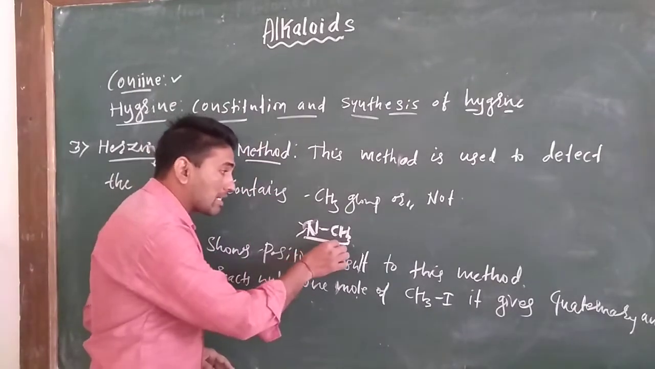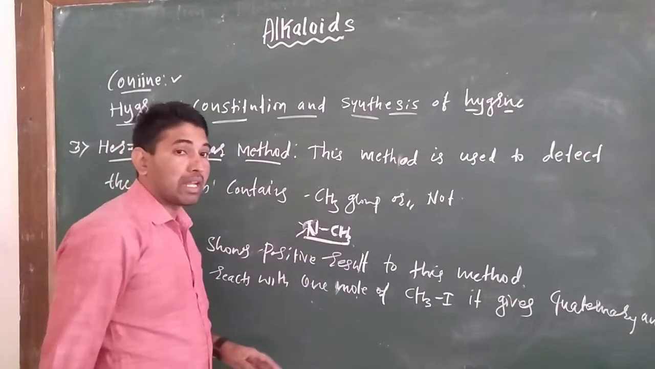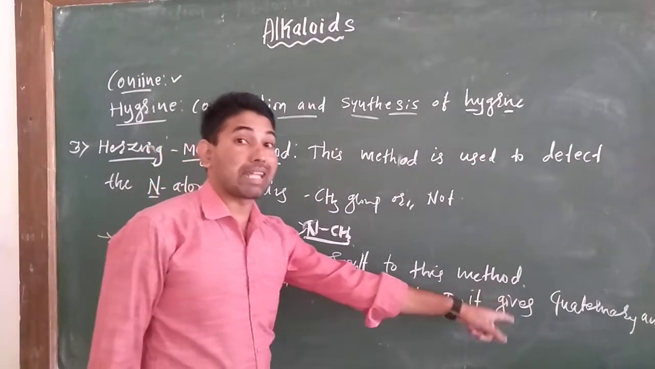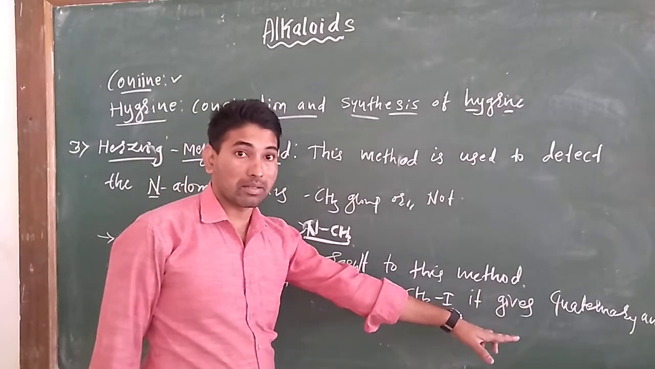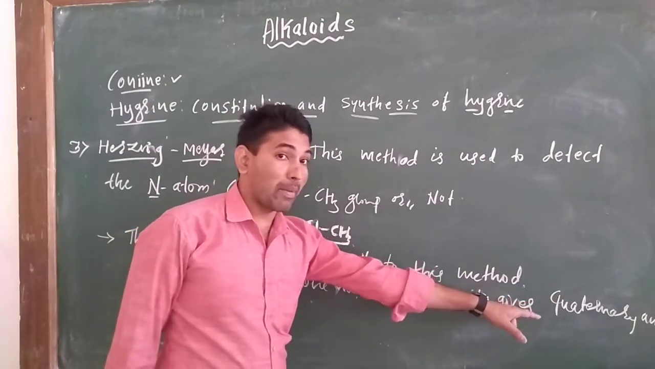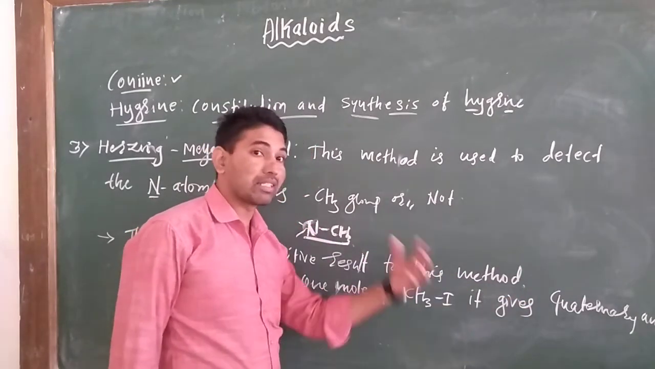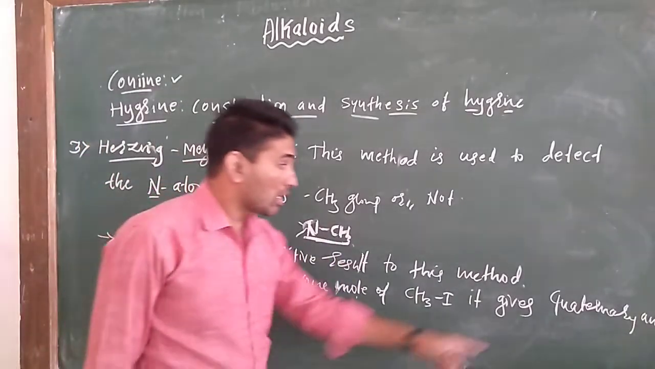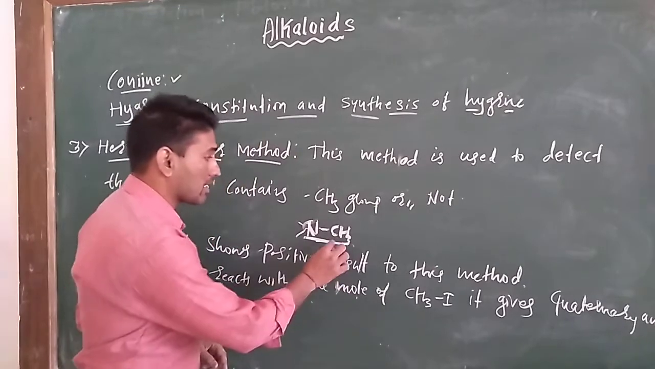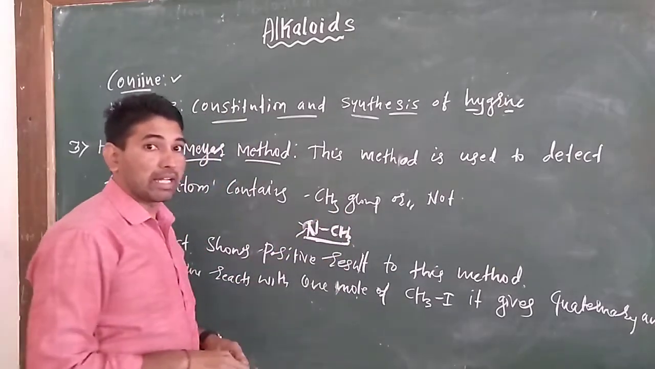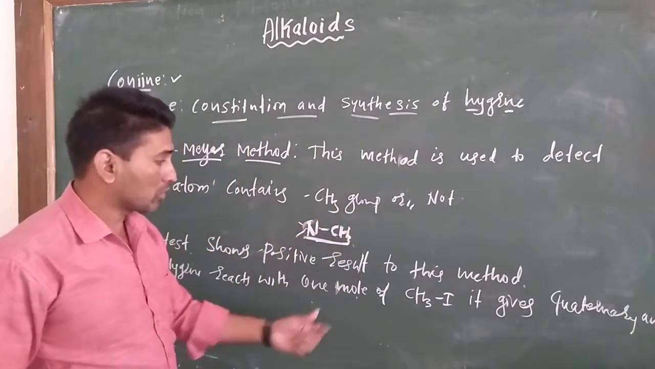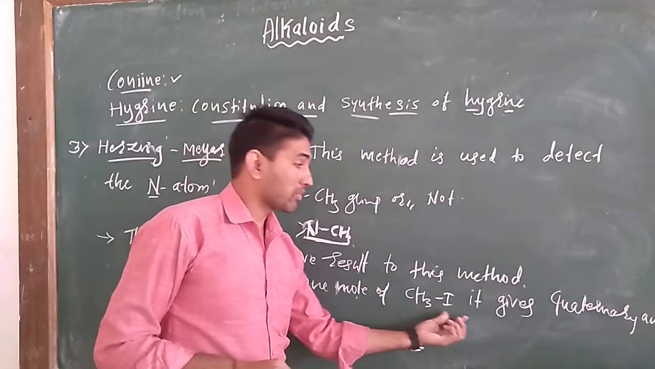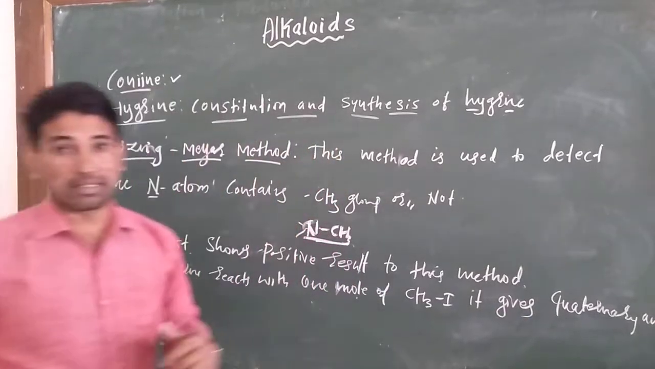If it did not contain the methyl group, then when it reacts with 1 mole of methyl iodide, it would give a tertiary amine. But it gives a quaternary amine when 1 mole of methyl iodide reacts with hygrine, which means it already contains an NCH3 group. That's why with only 1 mole of methyl iodide it gives a quaternary amine.